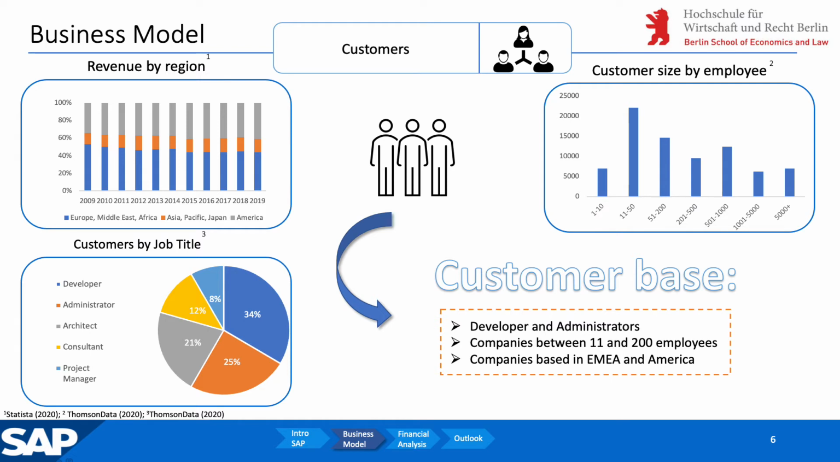Next, we will look at the top right. There we can see companies that use SAP by their employee size. As you can see, the biggest value have companies with an employee size between 11 and 200. These are typically middle class companies. But of course, SAP wants to attract or gain more value from the 5,000 employee companies.